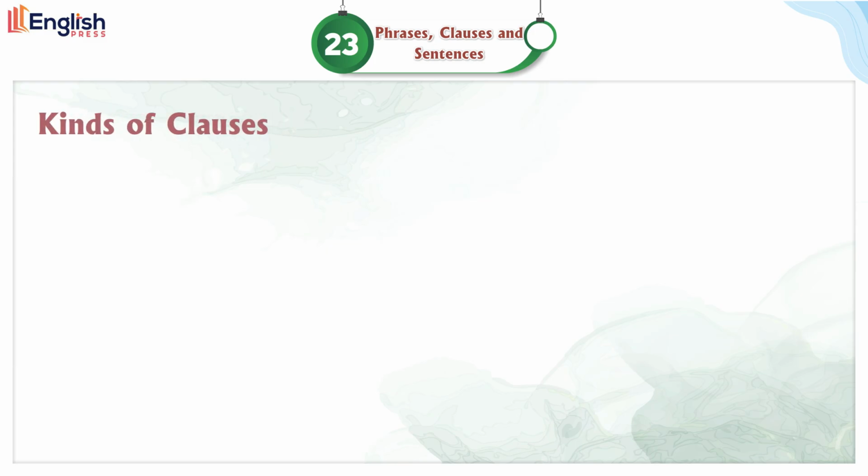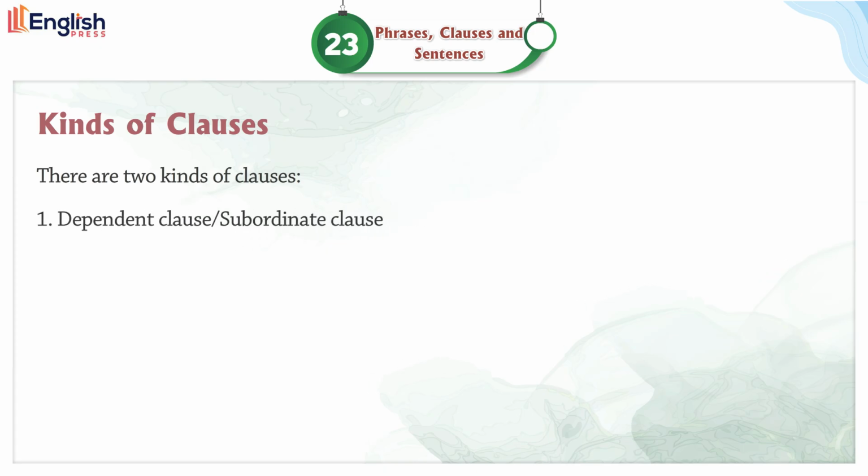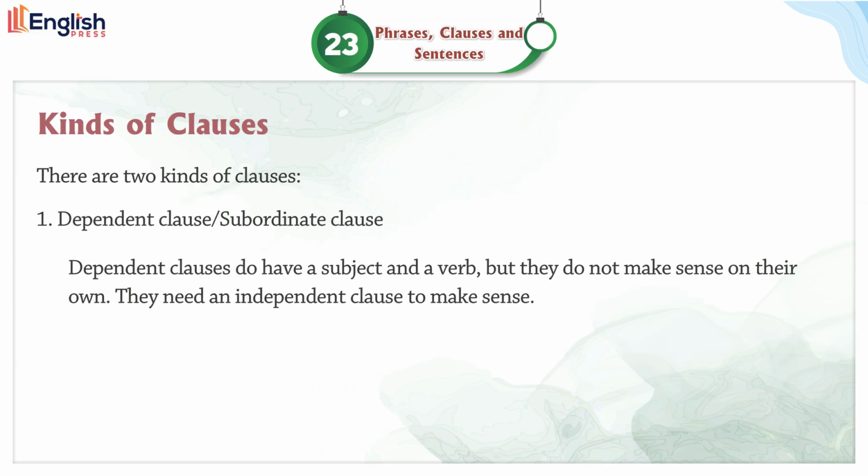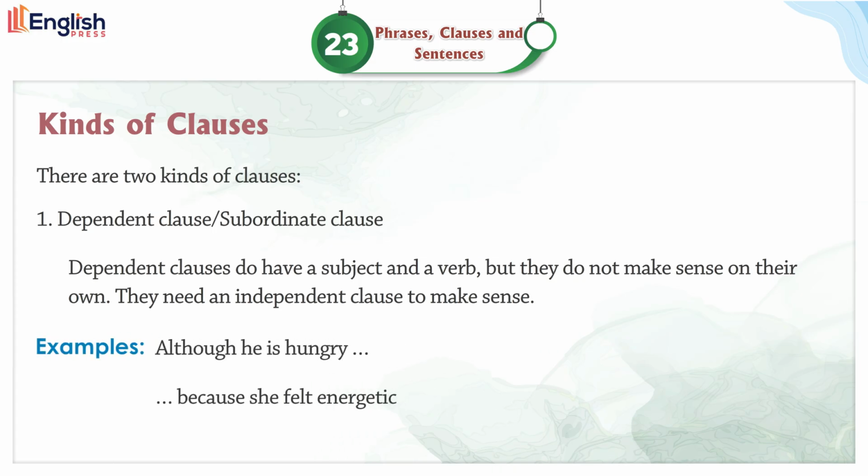Kinds of clauses. There are two kinds of clauses. 1. Dependent clause or subordinate clause. Dependent clauses do have a subject and a verb, but they do not make sense on their own. They need an independent clause to make sense.